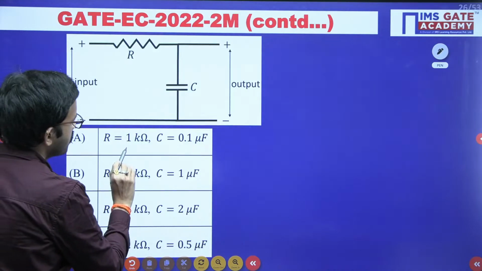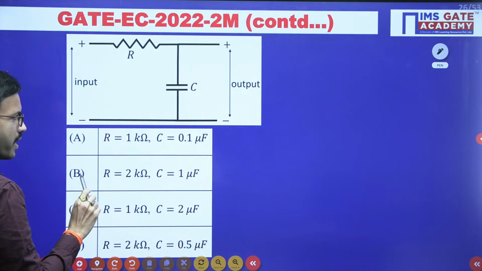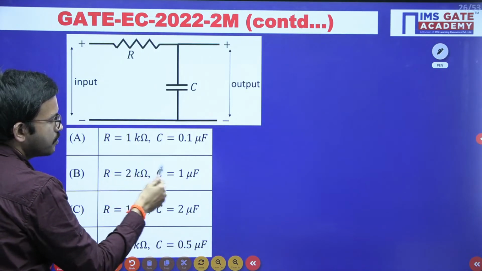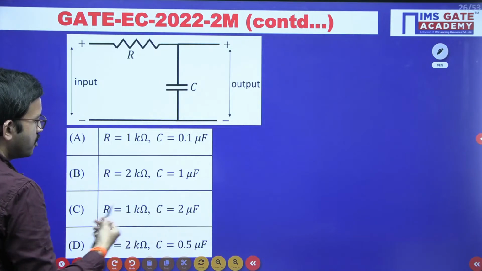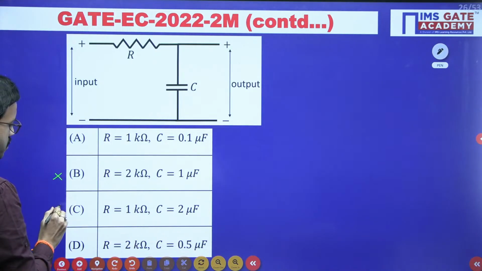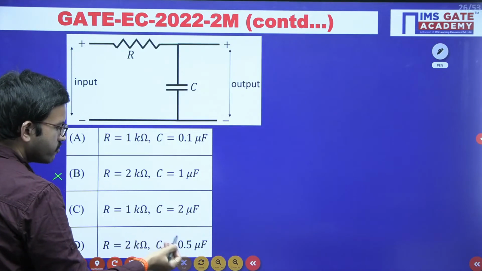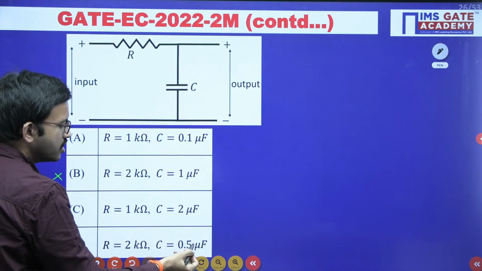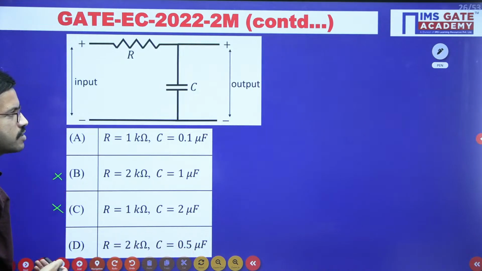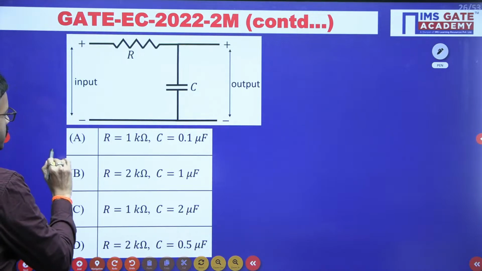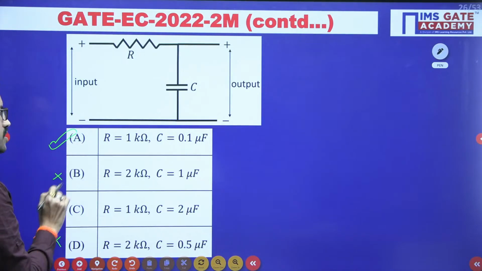See here, you should get 10 power minus 4 seconds. But here you are getting in the multiple of 2. Here also you are getting in the multiple of 2. So straight away you can eliminate B and C. What about option D? Option D, 2 into 0.5 you are getting 1. But here 10 power 3 into 10 power minus 6, that is nothing but 10 power minus 3. But our requirement is 10 power minus 4. So only option A is satisfying. The remaining 3 options are not satisfying.